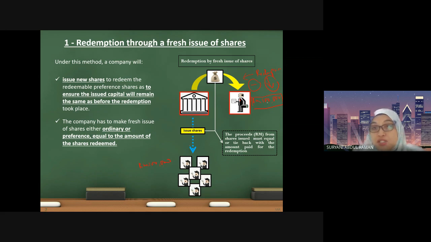Even though you have reduction here by 100,000, by issuing of shares later on, you might replace back the amount of share capital that you have reduced. So this is what we said, that the proceeds, meaning the value from the shares issued, must equal or tie back with the amount paid for the redemption. Even though you have reduced 100,000 here due to the redemption, at the same time you can increase back the value of the shares by issuing fresh shares to the potential shareholders. So the type of shares that you can issue are ordinary or preference share.